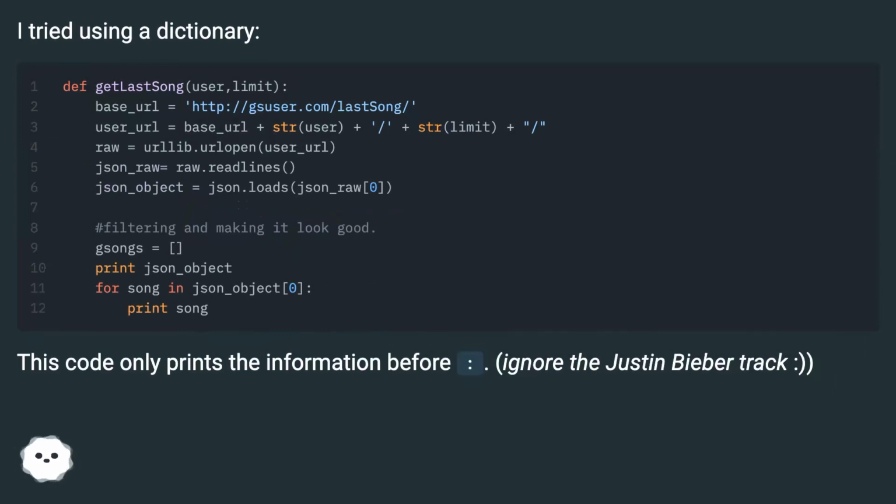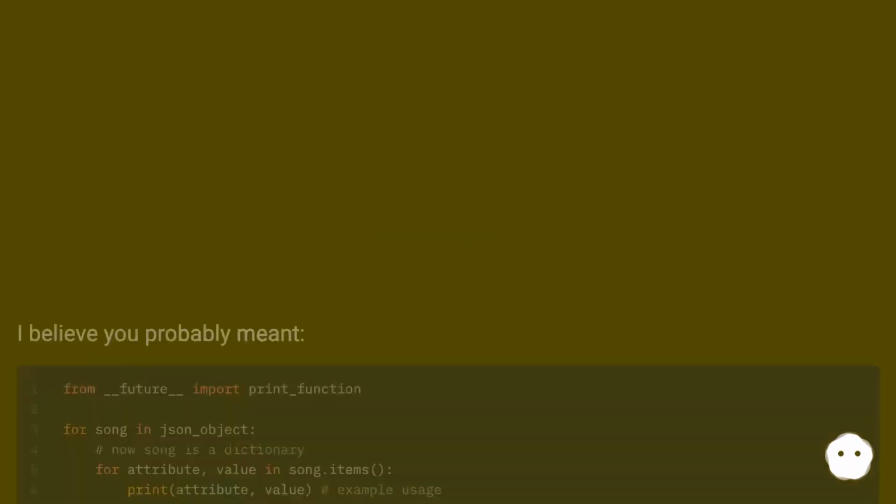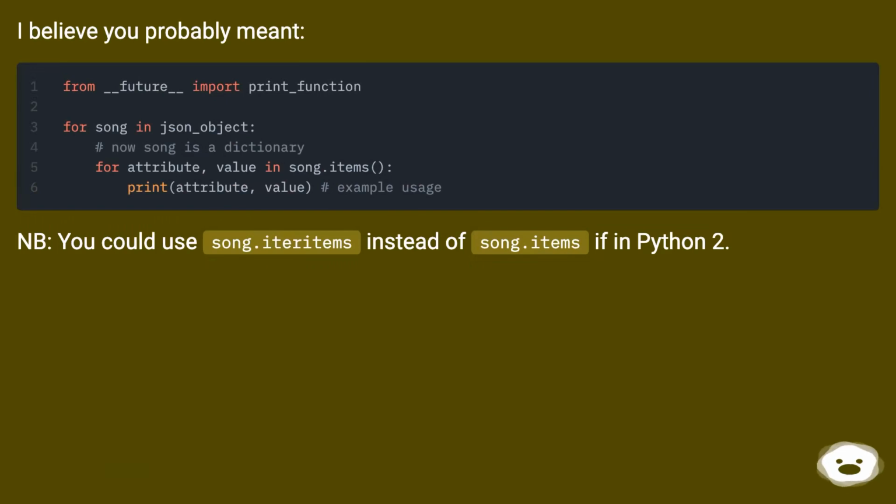I tried using a dictionary. This code only prints the information before column. Ignore the Justin Bieber track Smiles. I believe you probably meant this. NB, you could use song.iteritems instead of song.items if in Python 2.